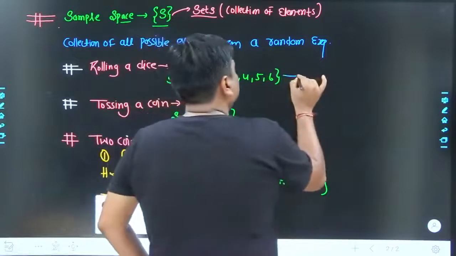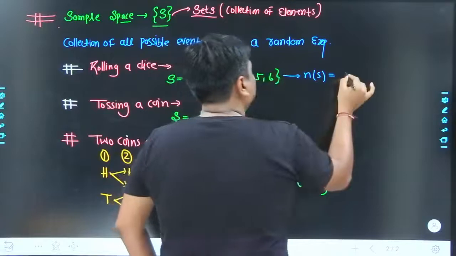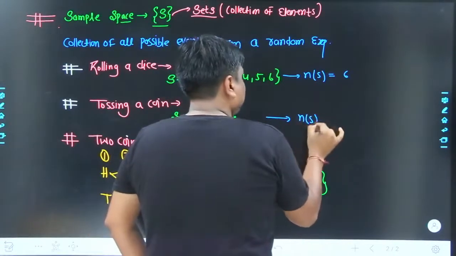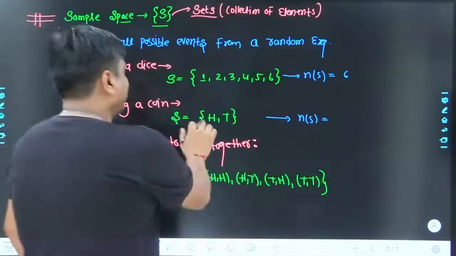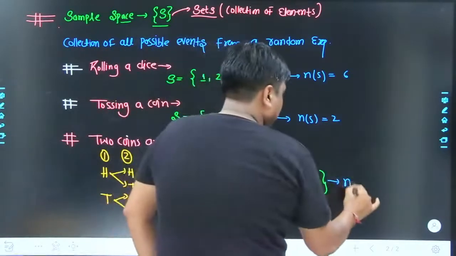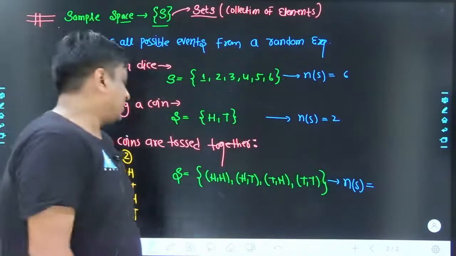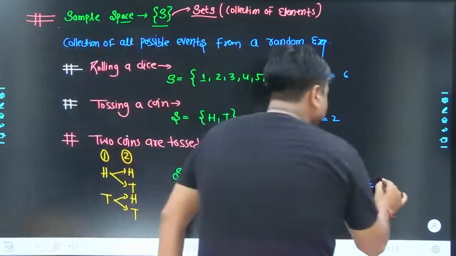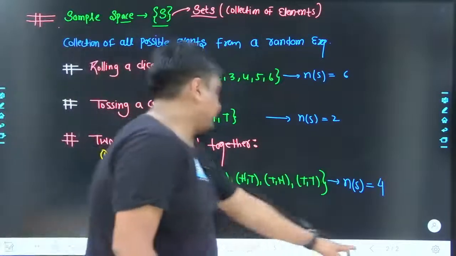If we talk about the number of elements in the sample space, which is written as n of S, how many total events did we have in the earlier experiment? 6 total events. For the coin experiment, the size of the sample space was 2 elements. But here, the number of elements in my sample space is going to be the first element, second element, third element and fourth element. Total 4 elements. Agreed?